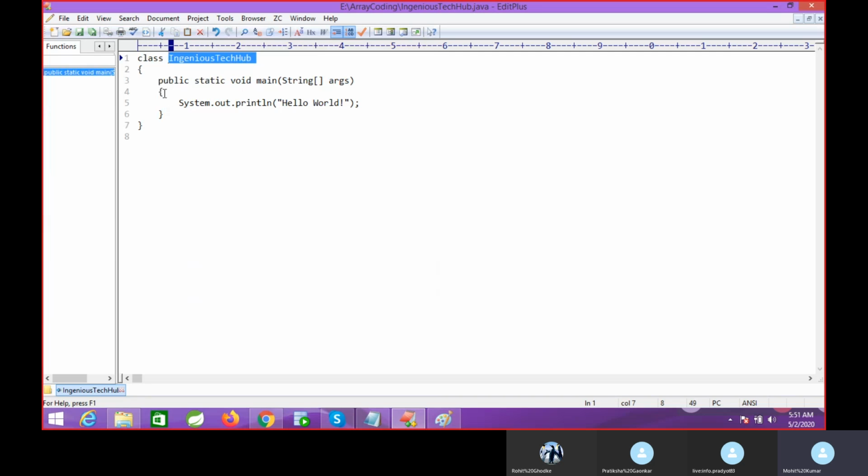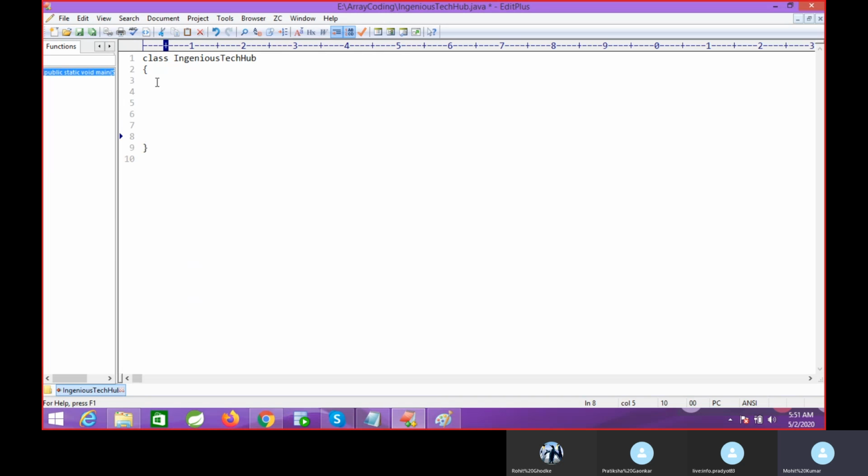So first question: why are we writing the class keyword here? The class keyword will define the type also. When we write int a = 10, or a string s equal to, this is the data type. I'm just going to tell you, this is the data type, and float f1 equal to 10f. Like that, this class keyword, when you are creating this class with your real world object, will convert it into the programming world.